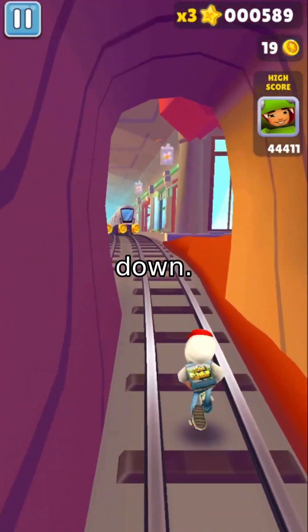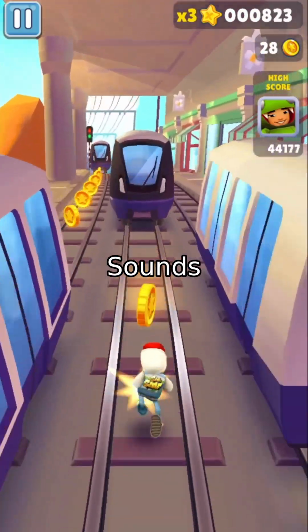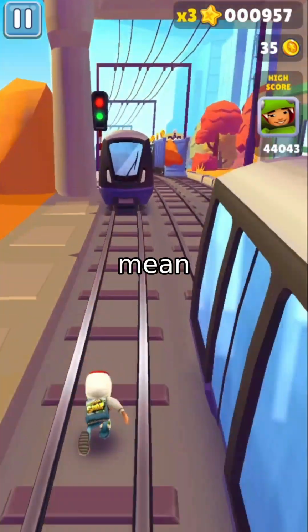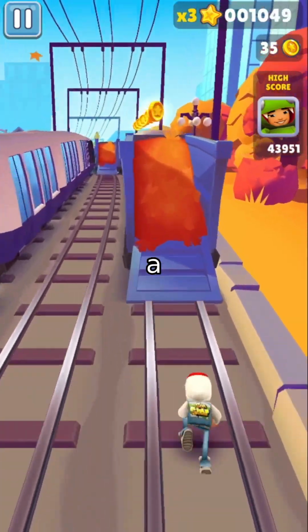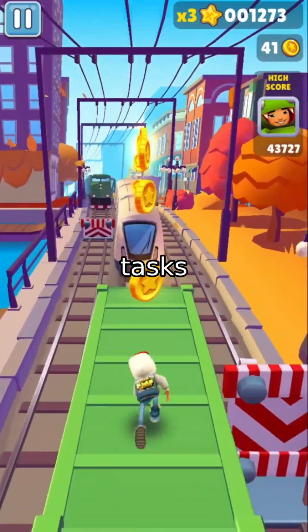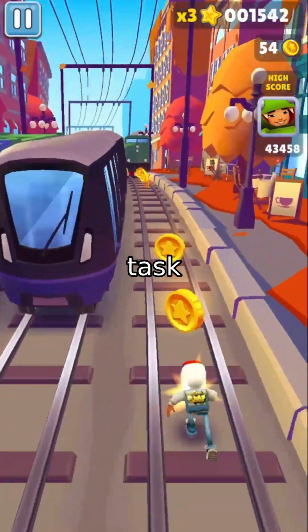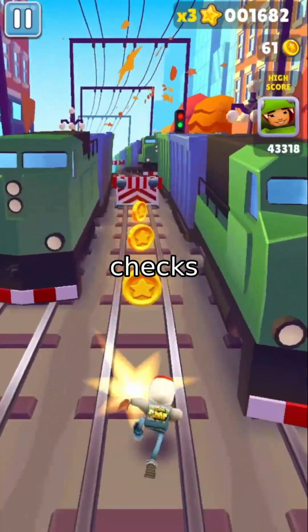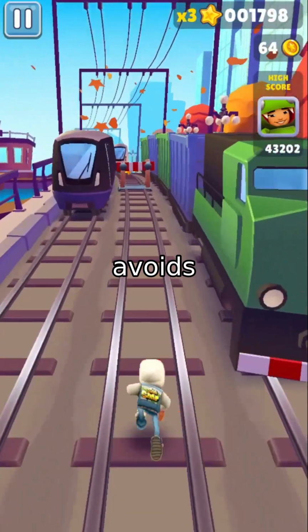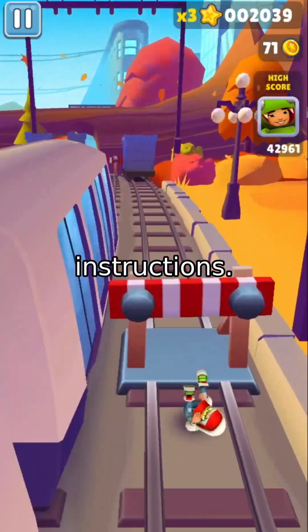Let's break it down. Imagine giving a robot a task like, fill the food storage container with honey. Sounds simple, but the robot doesn't know if you mean a plastic container, a glass jar, or even a metal can. That's where AmbiK shines. It pairs ambiguous tasks with clear ones, forcing AI to identify what's missing. For example, if the task is fill the glass container, the system checks if the AI mentions glass and avoids irrelevant details like oven mitts. It's like teaching AI to spot key clues in your instructions.